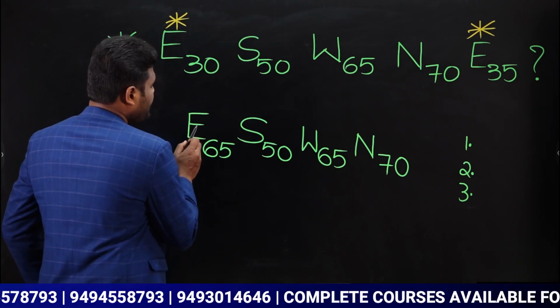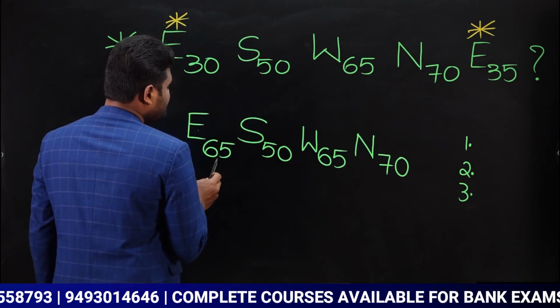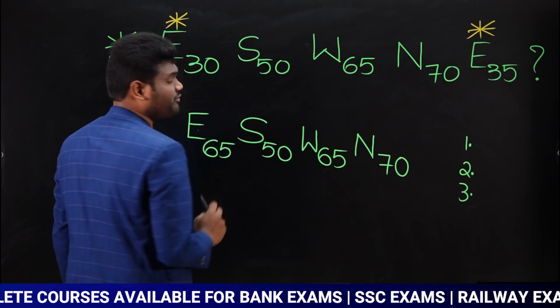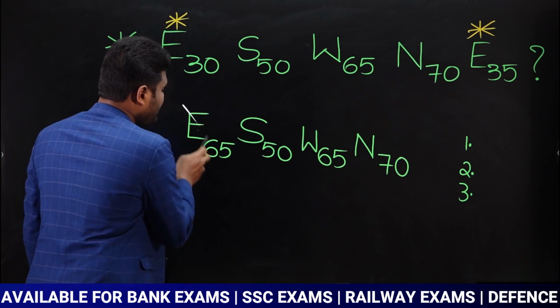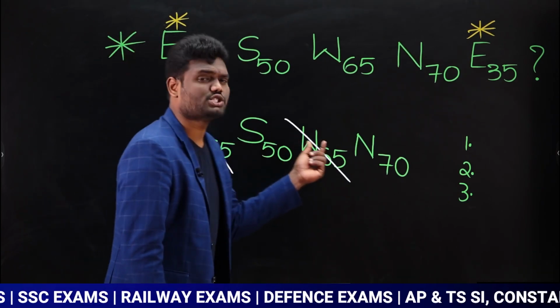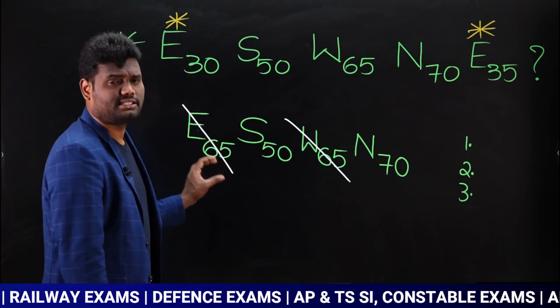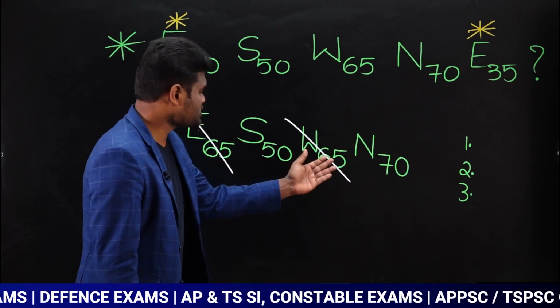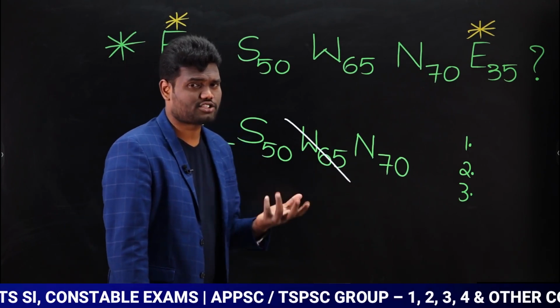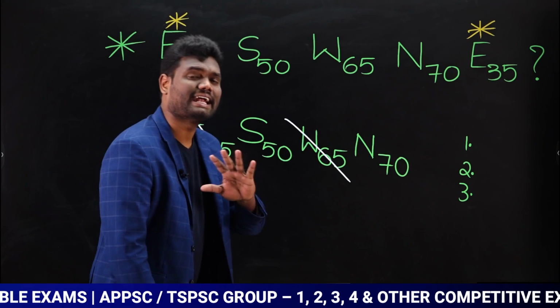Now if you observe, east opposite is west. East is 65. West is 65. 65 minus 65 is 0. Yes, which means you can cancel both of them. Okay. Why? Because east opposite is west. East is 65. West is 65. As both of them are 65, if you subtract this, it is going to be 0. Yes or no? So east and west get cancelled.